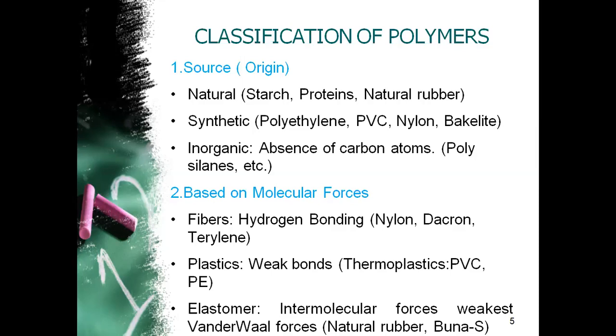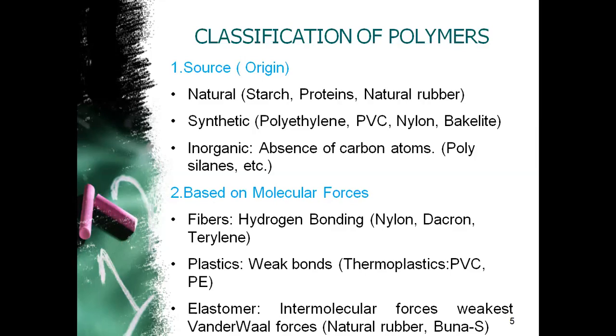Number one, natural, which are obtained from nature. We have not made them, but we have simply extracted them from plants and animals. For example, starch, proteins, natural rubber, DNA found in our body, etc.